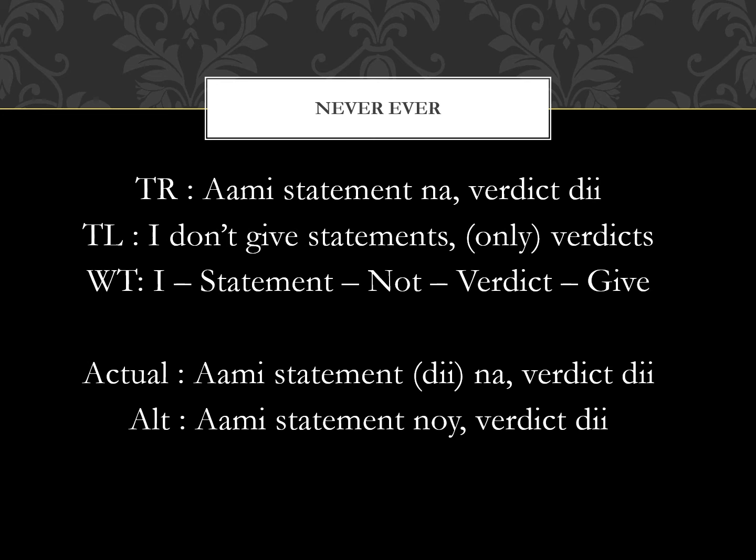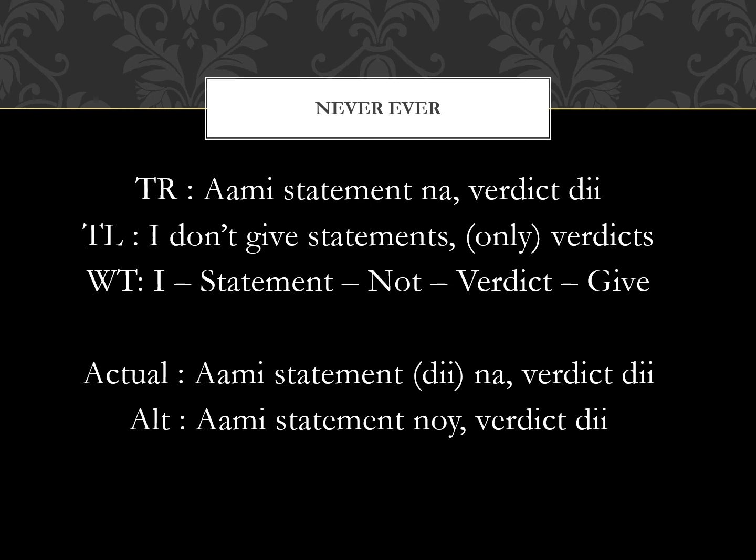The reason is when you say ami statement na, verdict di, you can think of it as a contrasting sentence, like I give X, not Y. So when you are saying I give verdict, the verb give, di, is mentioned in that section of the sentence. So in the earlier section of the sentence, we can just skip the di, and the sentence is still understood. Like ami statement di na, verdict di, even if the first di is not explicitly mentioned.